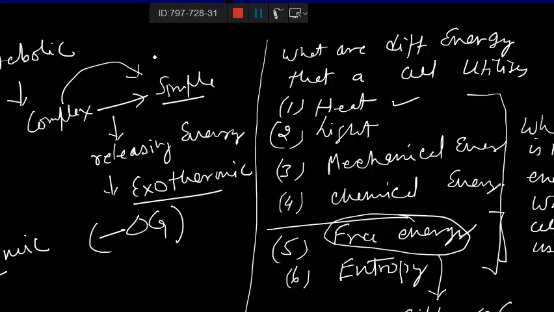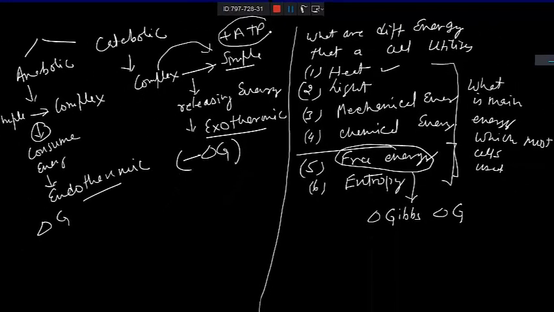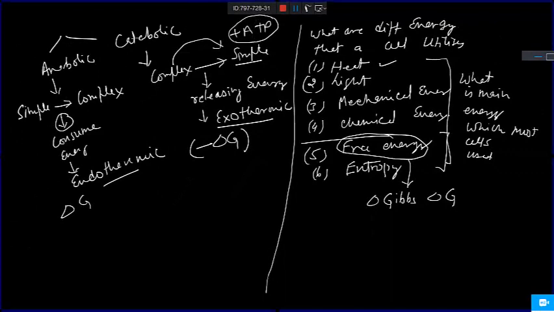Because in the catabolic steps, a complex molecule is converted to a simple one. And why is the complex molecule broken down into the simplest form? It utilizes ATP? No, it is the synthesis of ATP. Here they are using ATP to synthesize the complex molecule, but there they are releasing it.